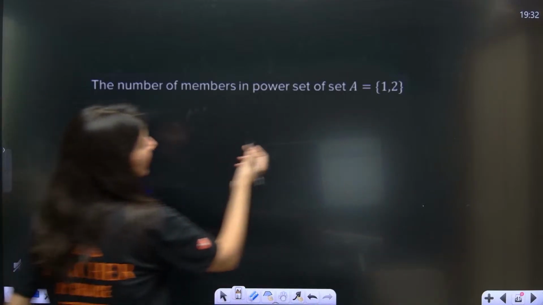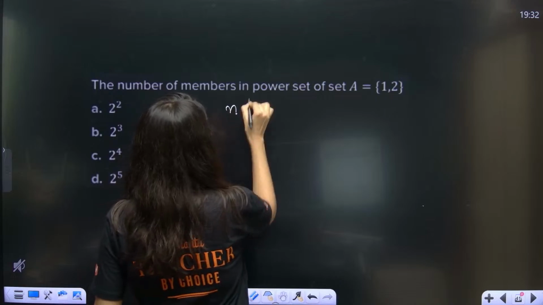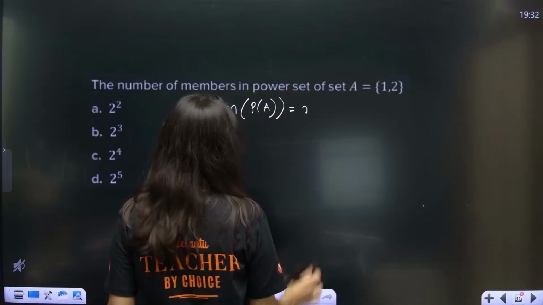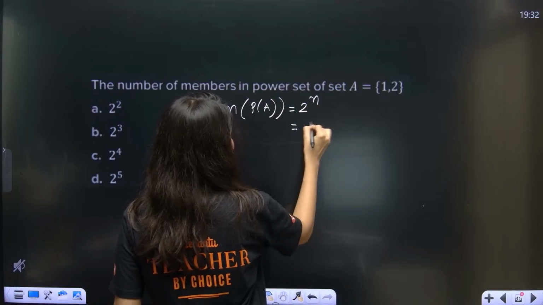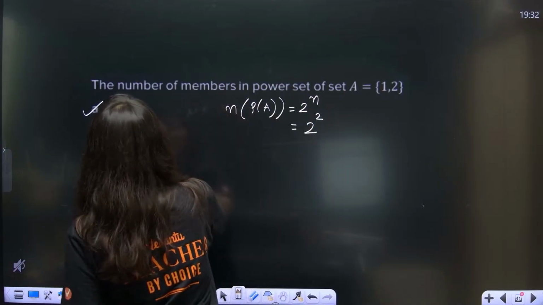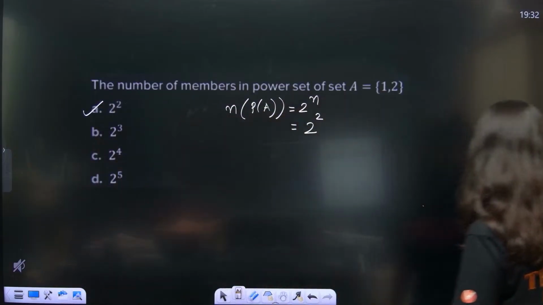Okay, so clearly cardinality of power set of A is nothing but 2 power n. This is the formula. What is n over here? 2. So 2 power 2 option. The number of members in the power set of set A.